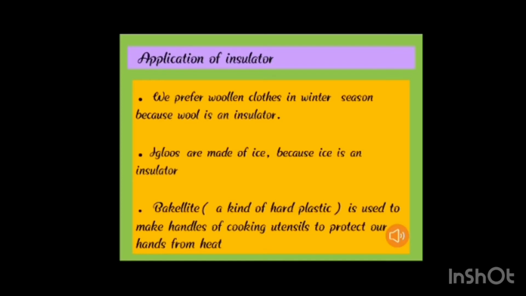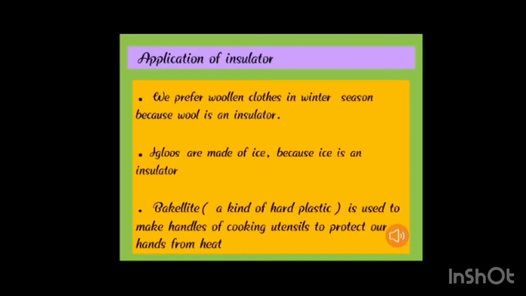Here we will discuss a few applications of insulators in daily life. We prefer woolen clothes in the winter season. You know why? Because wool is a good insulator. It traps air, which is an insulator. It prevents the heat from escaping from the inside to the outside environment, and also it prevents the entering of coldness from the outside environment to the inside of the body. That's why wool is a good insulator.